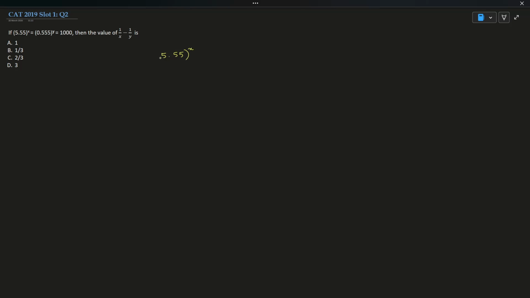Now guys, 5.55 raised to the power of x is equal to 1000. If I take log to the base 10 on both sides, what will I get? x into log 5.55.